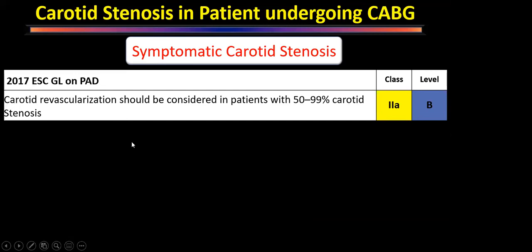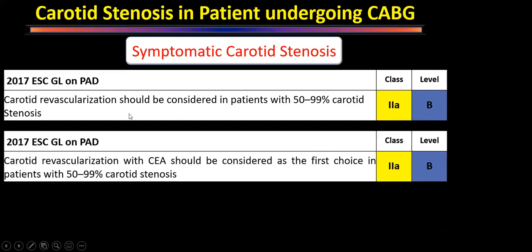So any patient who is coming for coronary artery bypass grafting, if he has a TIA or stroke within the past 6 months, that patient will require a carotid revascularization, which may be carotid endarterectomy or carotid artery stenting. That is a class 2A recommendation. So for all practical purposes, that's an indication. Next, it says carotid revascularization with carotid endarterectomy should be considered as the first choice. So the guidelines have told us two things.